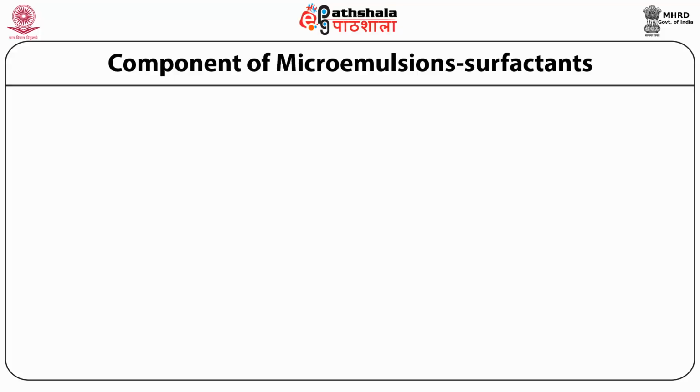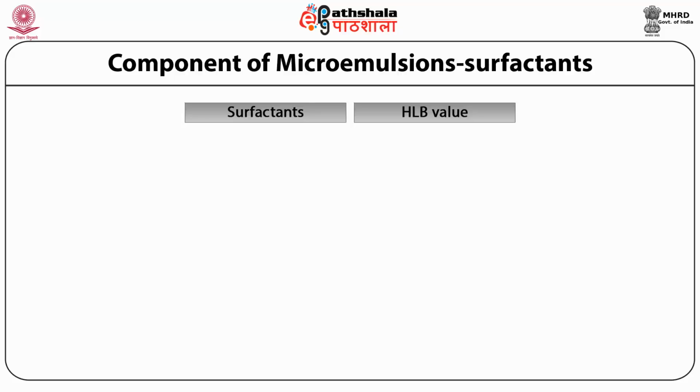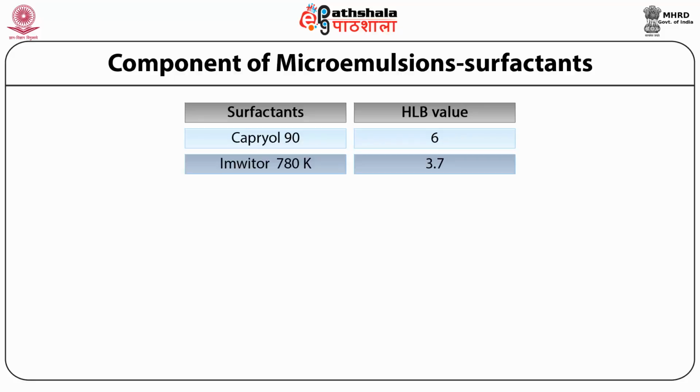of water in oil and oil in water microemulsion. This particular table is showing the different types of surfactant which we can use in preparation of water in oil microemulsion. Caproyl 90, HLB value is 6. In Invitor 780K, the HLB value is 3.7. Lauroglycol, HLB value is 5.